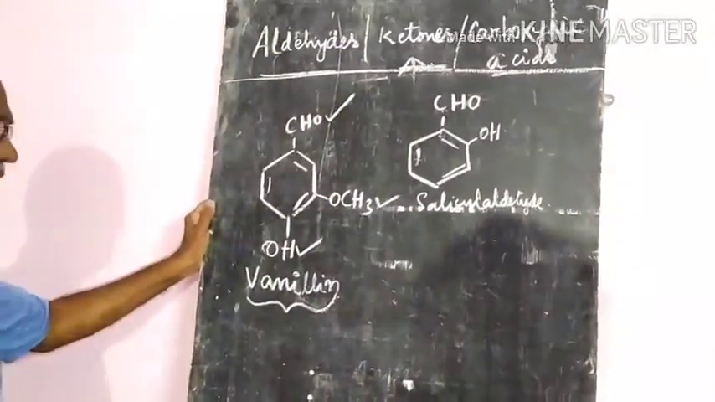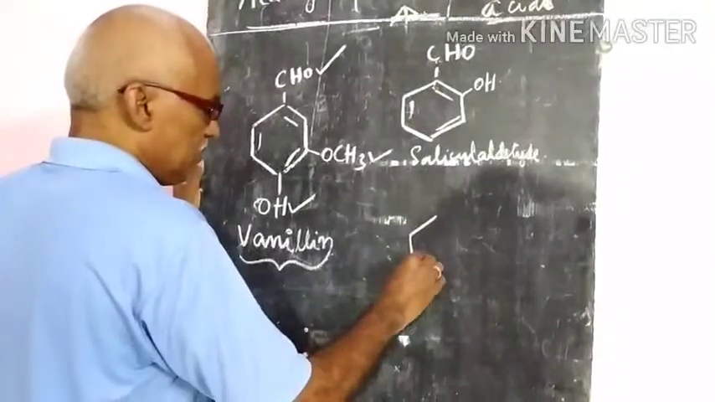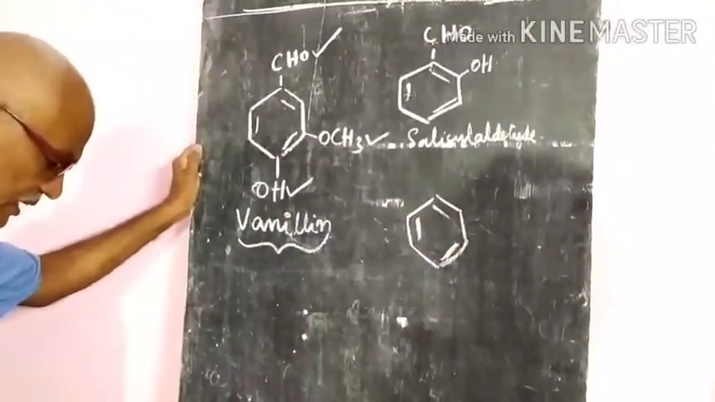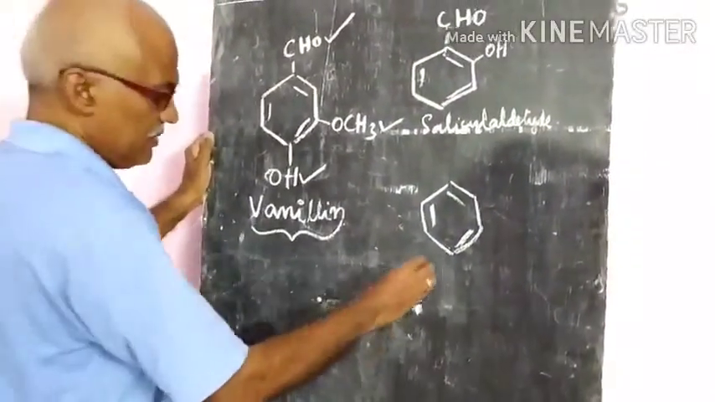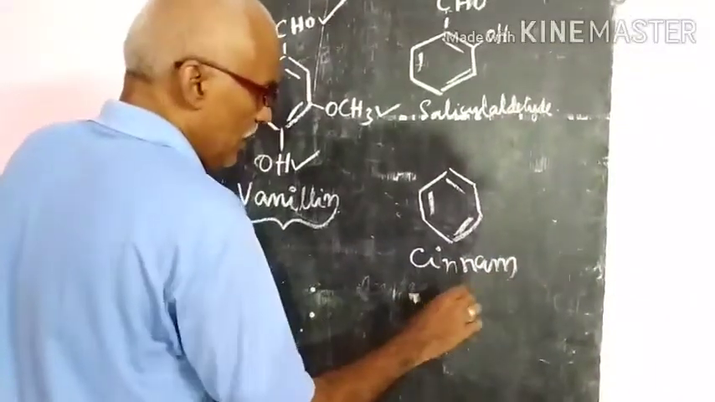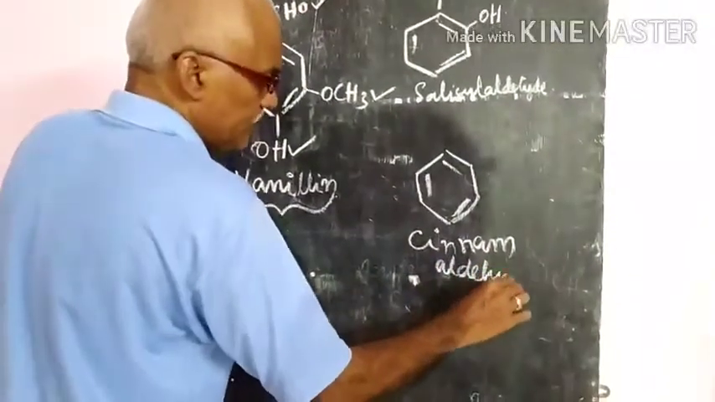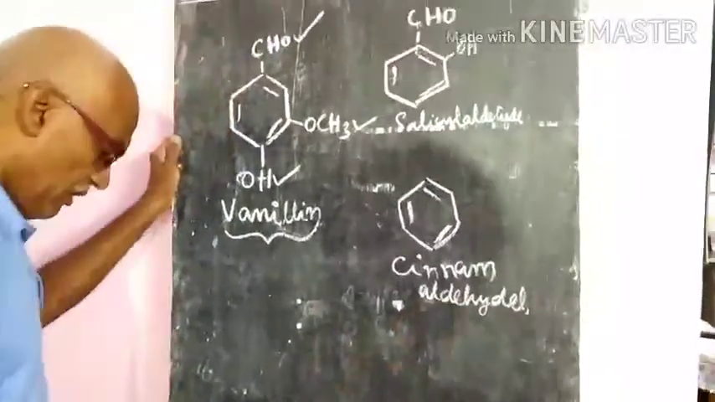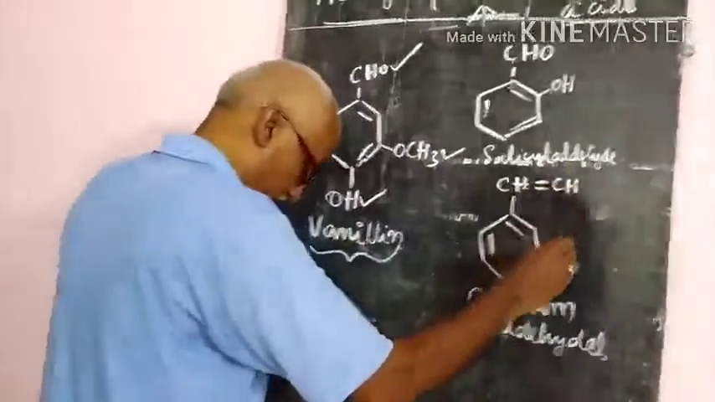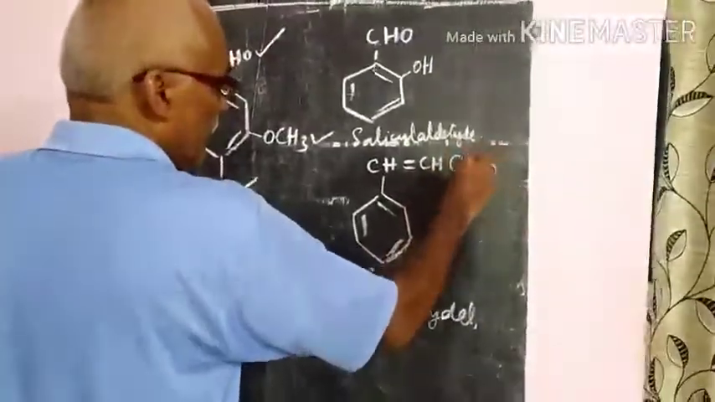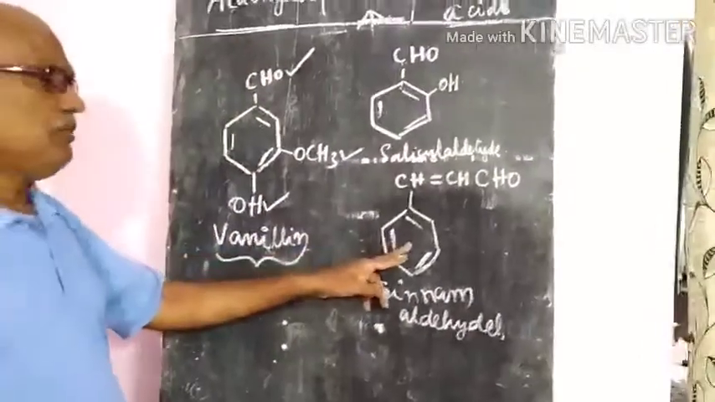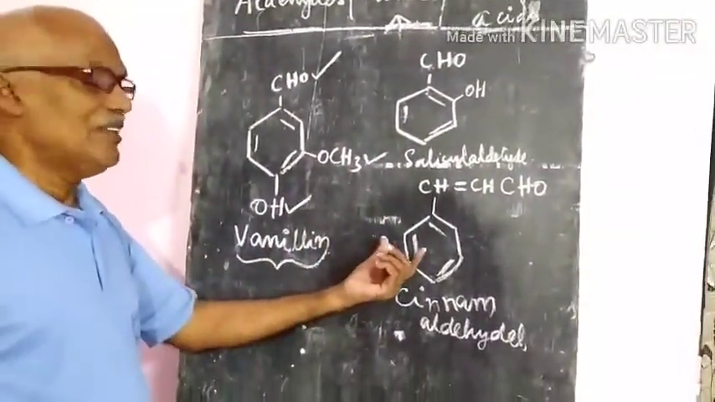And one more is there. In dalchini, you know that it is a fragrance. So what is dalchini? It is nothing but cinnamaldehyde. What is the component? It contains CH double bond CH and CHO. So this is called cinnamaldehyde. Cinnamon means dalchini, and it gives the fragrance.